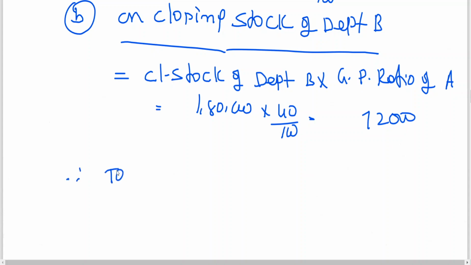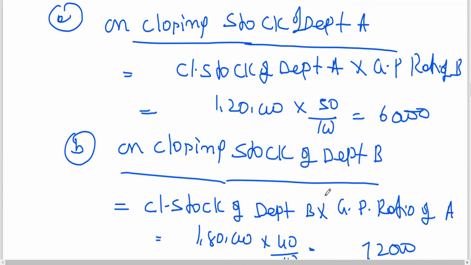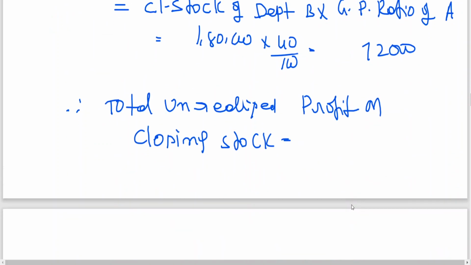Therefore, total unrealized profit on closing stock is equal to 60,000 plus 72,000. 60 plus 72 is coming to 1,32,000.